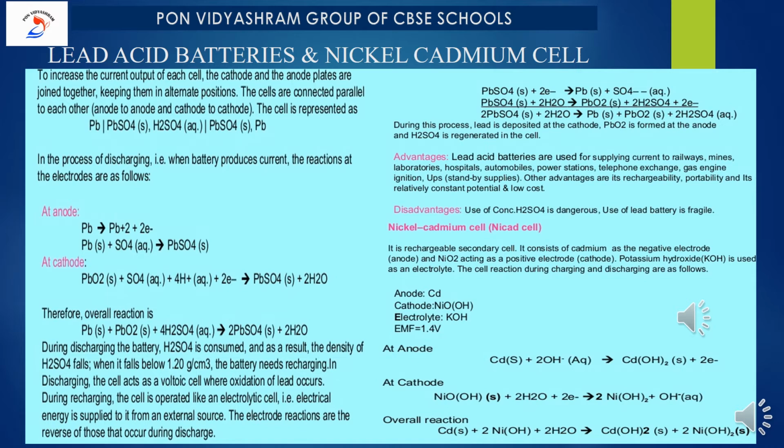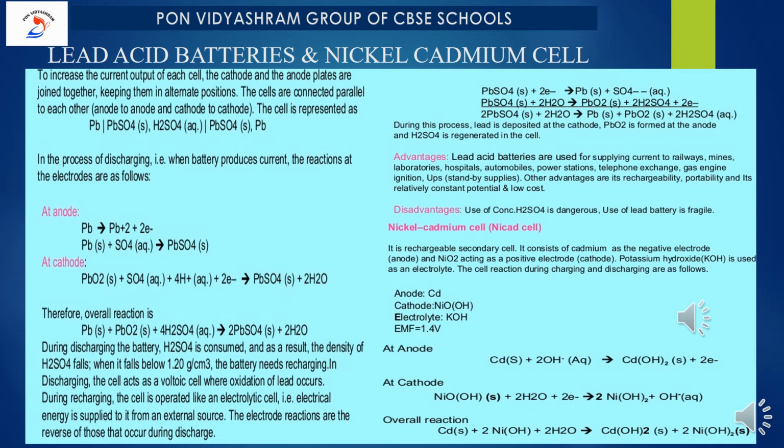So now what is the advantage of it? Lead acid batteries are used for supplying current to railways, mines, laboratories, hospitals, big industries, UPS, etc. Other advantages are its rechargeability, portability, and relatively constant potential, and it is low cost. That is the most important one. Now the disadvantages: we are using sulfuric acid, which is very dangerous, and use of lead in the battery is not advisable.